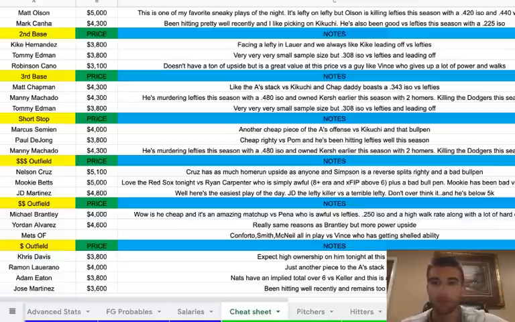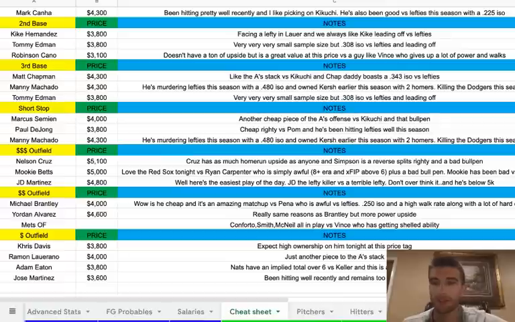At shortstop, we have Marcus Semien at 4K, just another cheap piece of the A's offense versus Kikuchi in that bad bullpen. Paul DeJong at 3,800, cheap righty versus Palm, and he's been hitting lefties pretty well this season. And I think we can go cheap home run hunting again with DeJong and Paul Goldschmidt. Then Machado we already talked about.